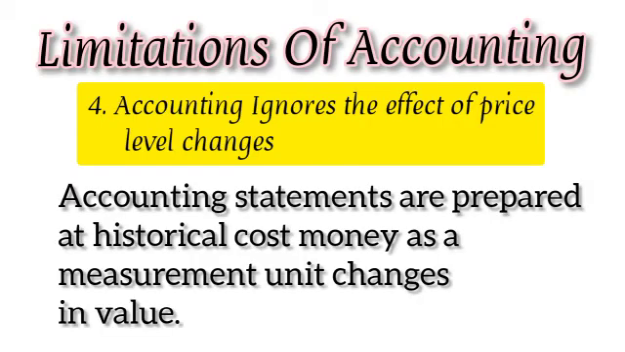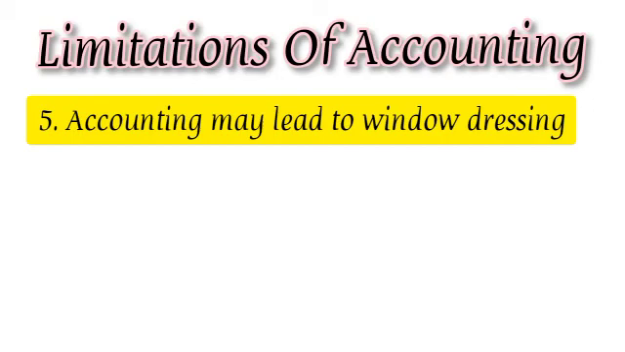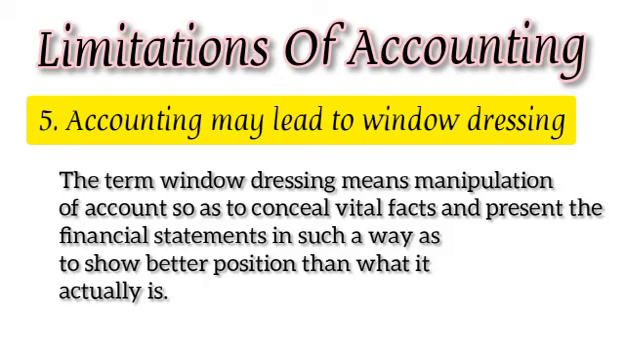Accounting statements are prepared at historical cost. Money as a measurement unit changes in value. Number 5. Accounting may lead to window dressing. The term window dressing means manipulation of accounts so as to conceal vital facts and present the financial statements in such a way as to show a better position than what it actually is.